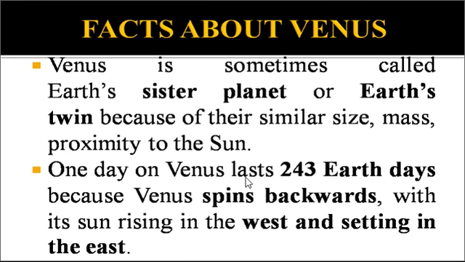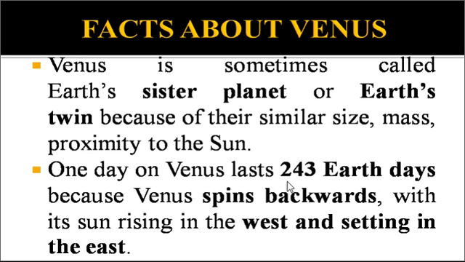One day on Venus lasts 243 Earth days. You can see here, one day on Venus is 243 Earth days. That means if you spend 243 days on Earth, a person on Venus will spend only one day. If Venus somehow becomes habitable in the near future by some scientific marvels, a person on Venus will have only one day, whereas a person on Earth will have 243 days.